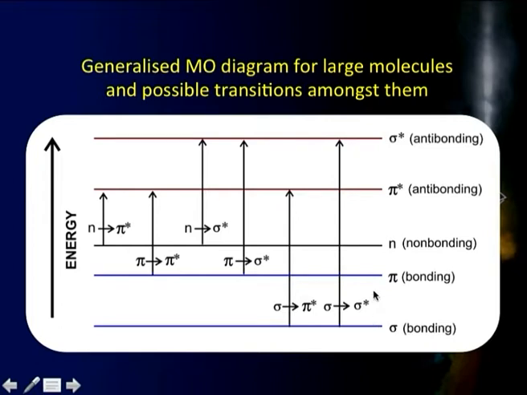All these six transitions are shown over there. Only n to pi star and pi to pi star can be achieved by the energies available in the UV visible region. That is where we do our electronic spectroscopy. Sigma to sigma star is possible, but it will not be observed if I am using UV visible radiation as the source. Generally, pi to pi star transitions are more intense as compared to n to pi star transitions, which are relatively weaker.